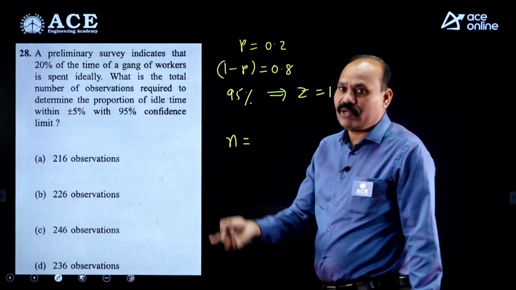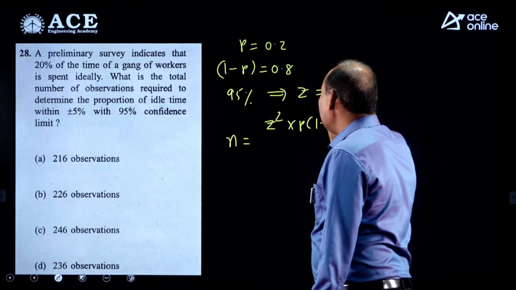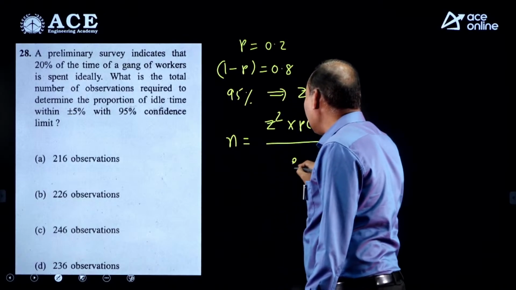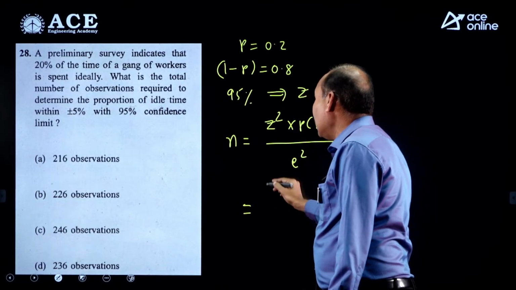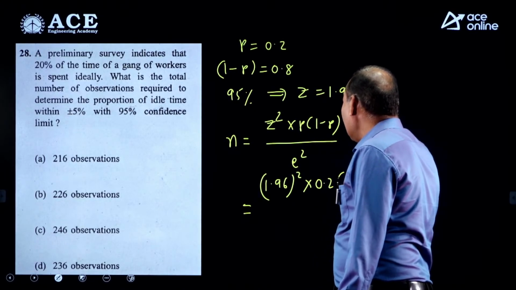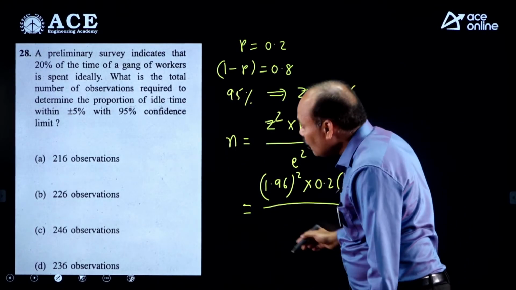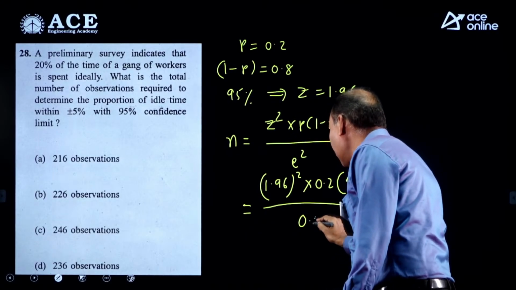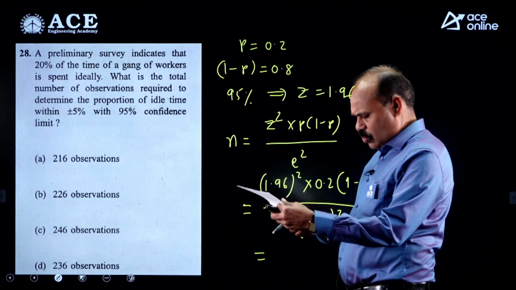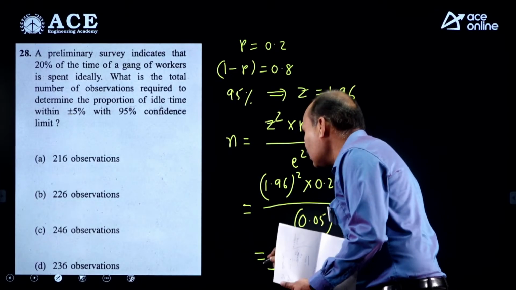And you have to find out the number of observations. Two formulas we had. One is Z square into sigma square, but right now here P into 1 minus P divided by E square, where E is plus or minus 5%. Just substitute the values. Z value 1.96 whole square into P value 0.2 into 1 minus 0.2 divided by E square. E square is equal to plus or minus 5%, so 0.05 whole square. So on simplification we will get around 245 point something, so 246. Answer is option C.